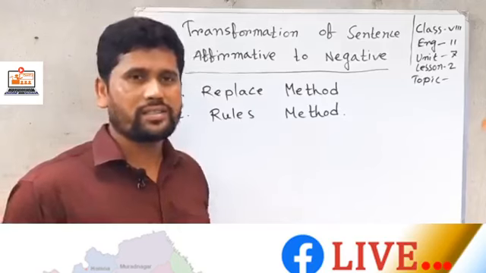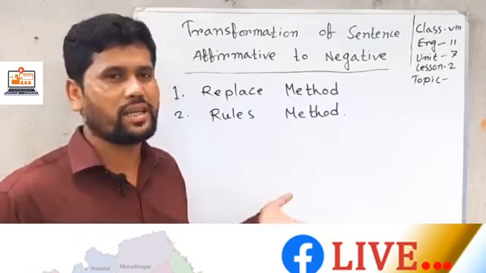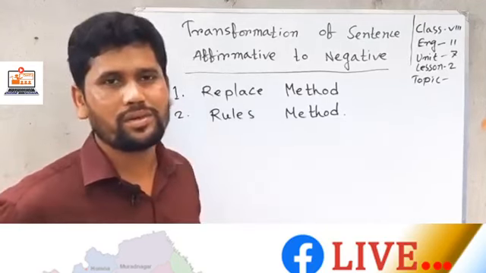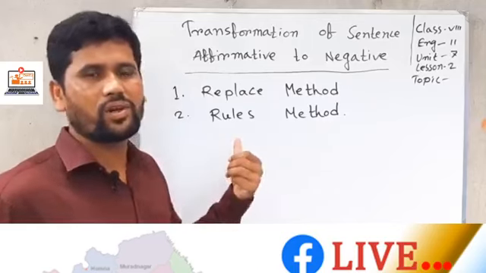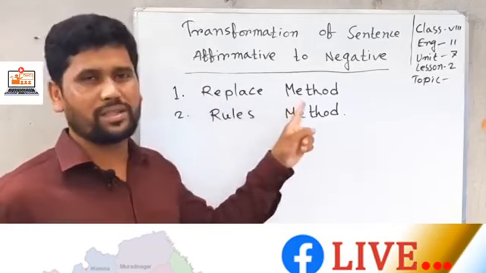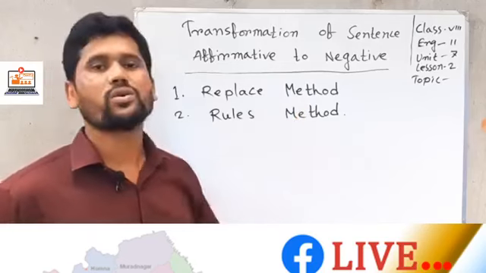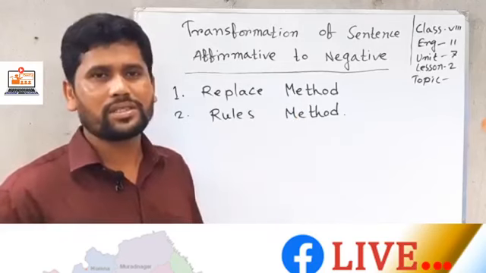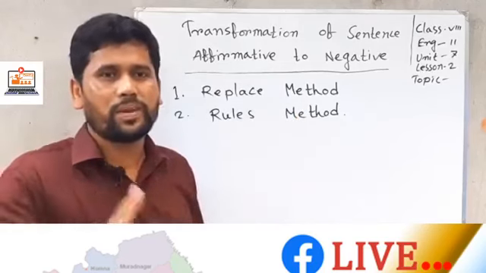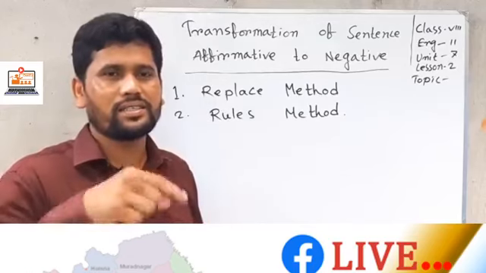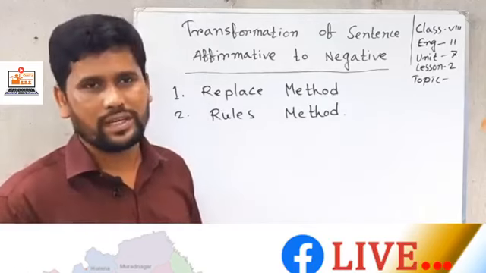There are two ways by which we can change affirmative to negative or negative to affirmative. Here, follow the whiteboard. One is the replace method and another is the rules method. Sometimes we can replace a word and change the sentence from affirmative to negative.